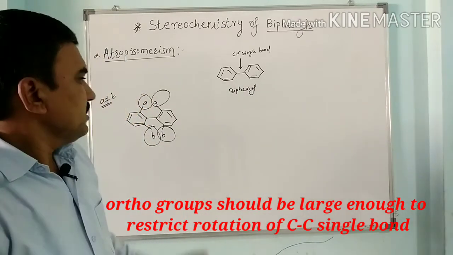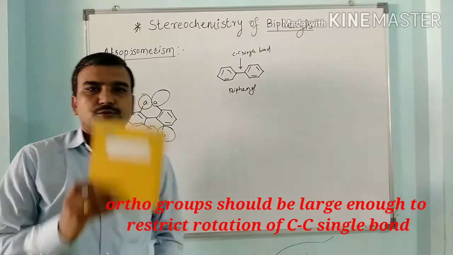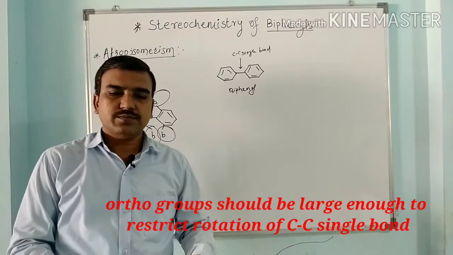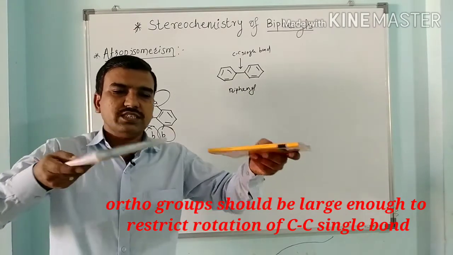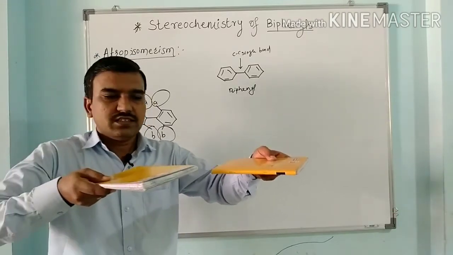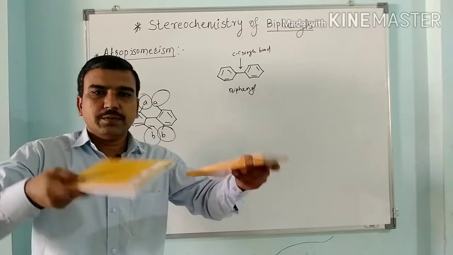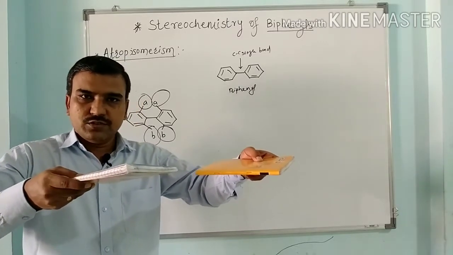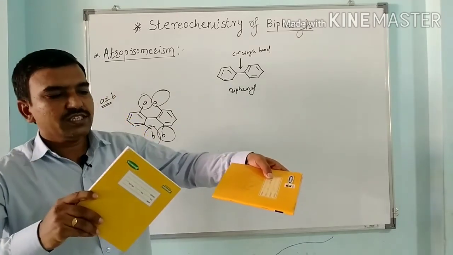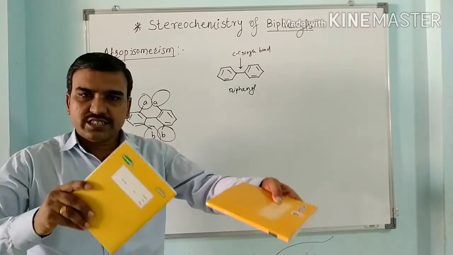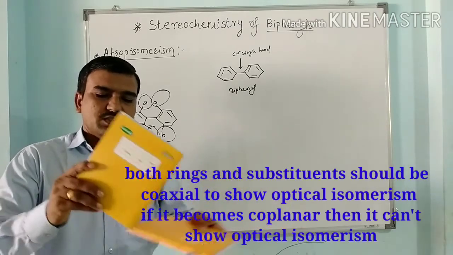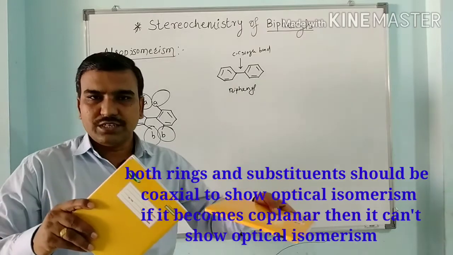So if you see the actual arrangement of this biphenyl, suppose this one ring is one arranged system, this is another arranged system. So here both the rings cannot lie like this. If they become like this, then the ortho groups present here repel each other. So to relieve this repulsion, both rings will take this position. This position is called the coaxial position, and the substituents attached to the ortho positions of these rings also lie in a perpendicular plane.